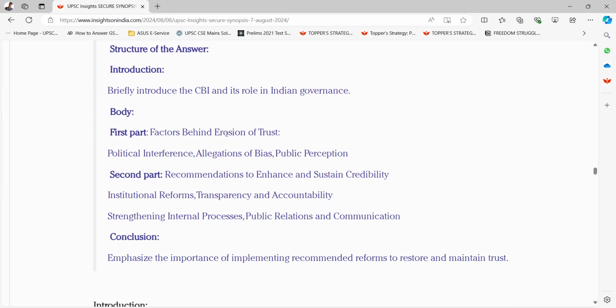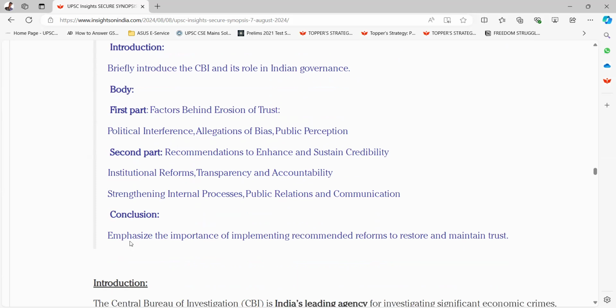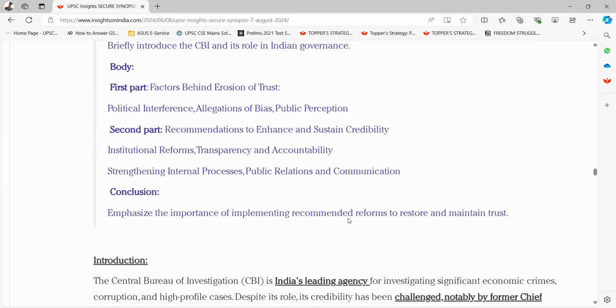First part, factors behind erosion of trust, such as political interference, allegation of bias, public perception. Second part, recommendations to enhance and sustain credibility: institutional reforms, transparency and accountability, strengthening internal processes, public relations and communication. A conclusion, emphasize the importance of implementing recommended reforms to restore and maintain trust.